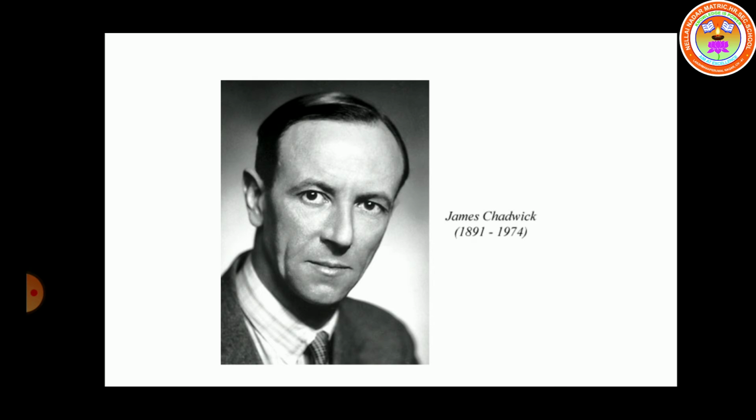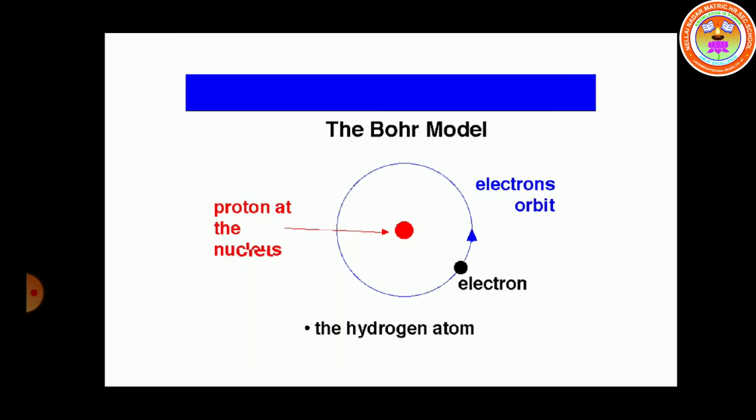This is James Chadwick. He discovered the neutron. And students, in the previous class we discussed Bohr's model. According to Bohr's model, the entire mass of the atom is concentrated in the center of the atom, because the electron's mass is negligible compared to the mass of the proton. So the entire mass is present in the center of the atom, and protons are present in the center of the atom.